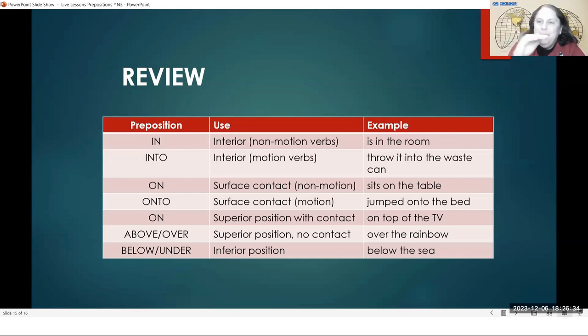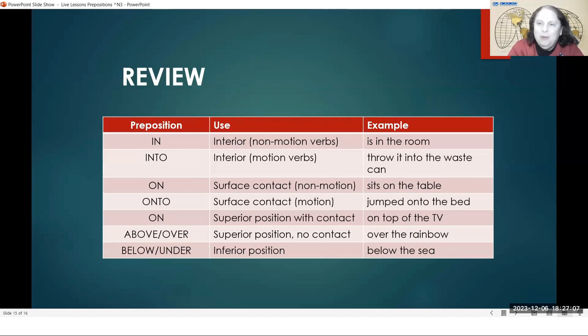Surface contact, meaning on the outside, on the top, on the outside of something. On is for not moving. Something like the dog sits on the table. Or even a plant. A plant cannot really sit down. A plant is not alive in a way that it can bend legs and sit down. But sometimes we use those words to say that the plant sits on the table. The plant belongs on the table. It is not moving. It is just staying on the table.